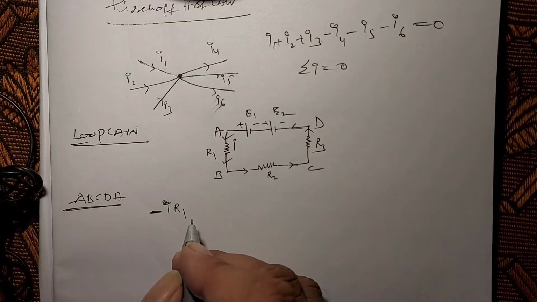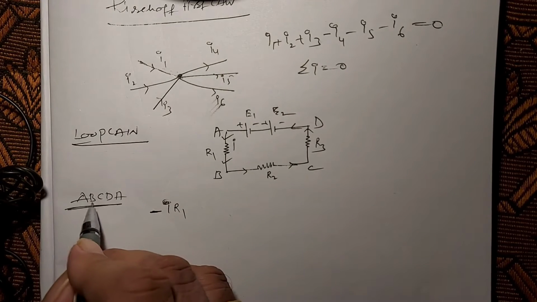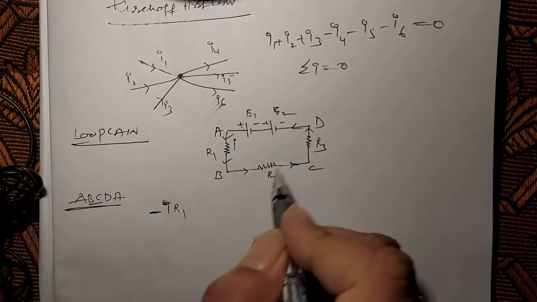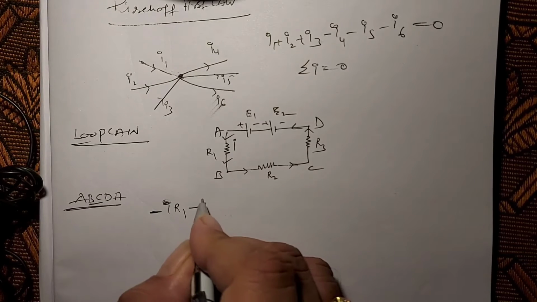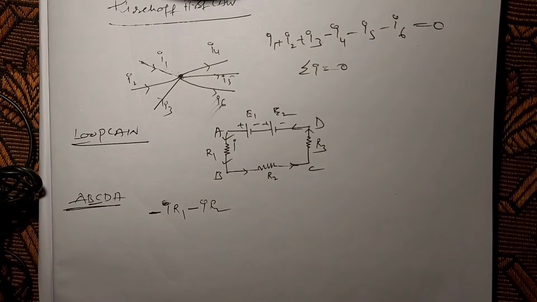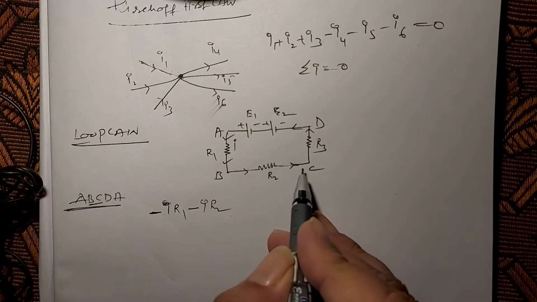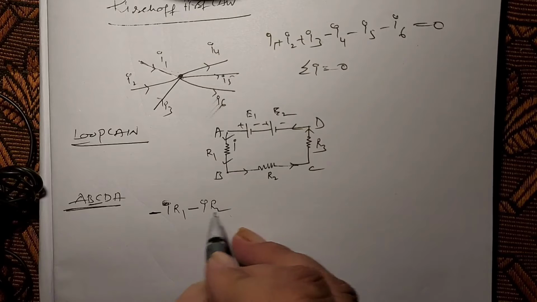Now we take B to C. The same current is circulating in the circuit, that is I, minus I into R2. Why do we take minus here? In the resistance, if we go in the direction of current, then the product of current and resistance is taken as negative, minus I R2.